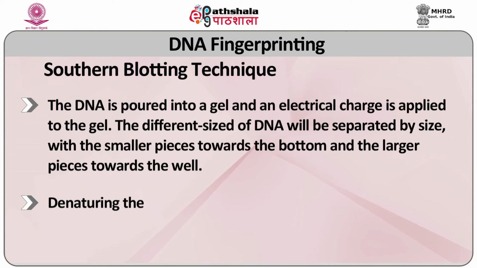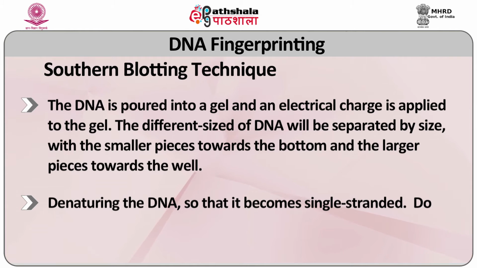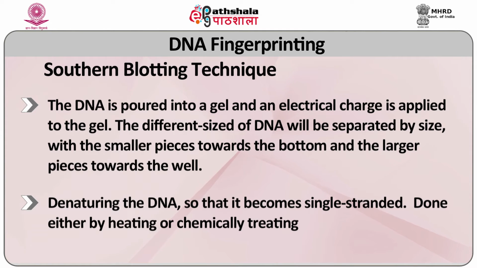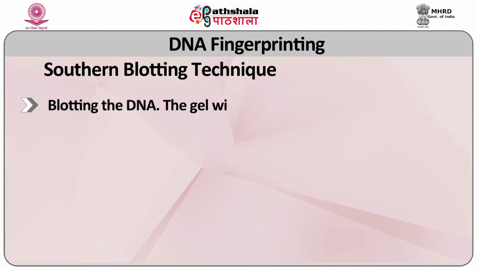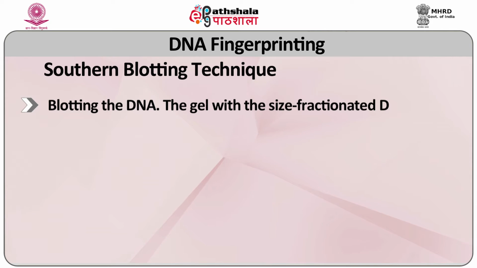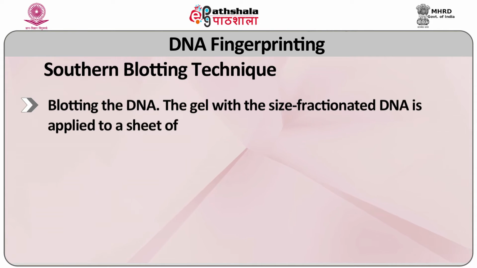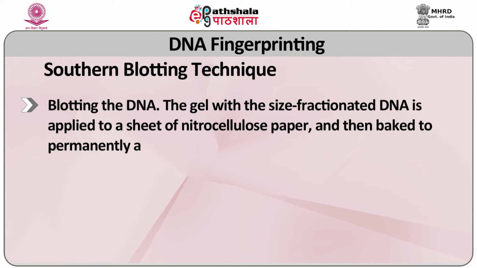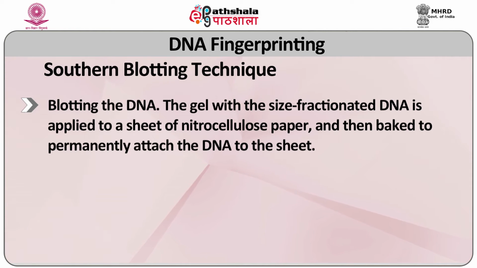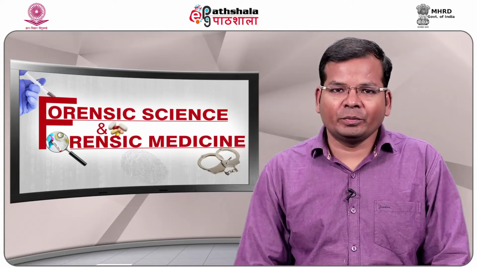The next step is denaturation of the DNA so that it becomes single stranded, by either heating or chemically treating the DNA in the gel. Then comes blotting the DNA. The gel with the size-fractionated DNA is applied to a sheet of nitrocellulose paper and then baked to permanently attach the DNA to the sheet. The Southern blot is now ready to be analyzed.